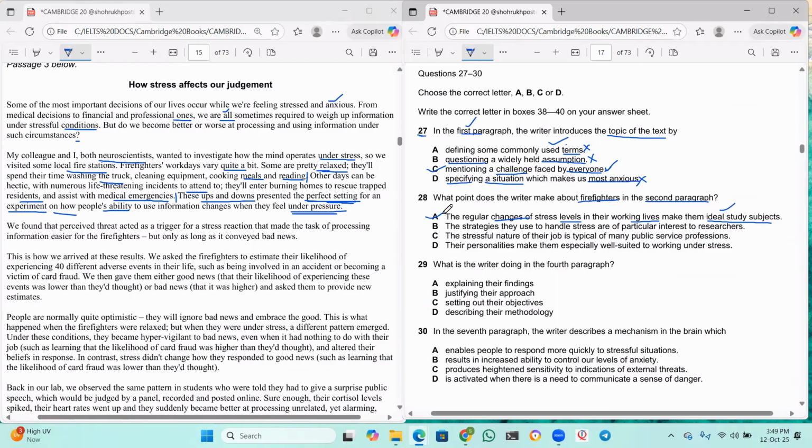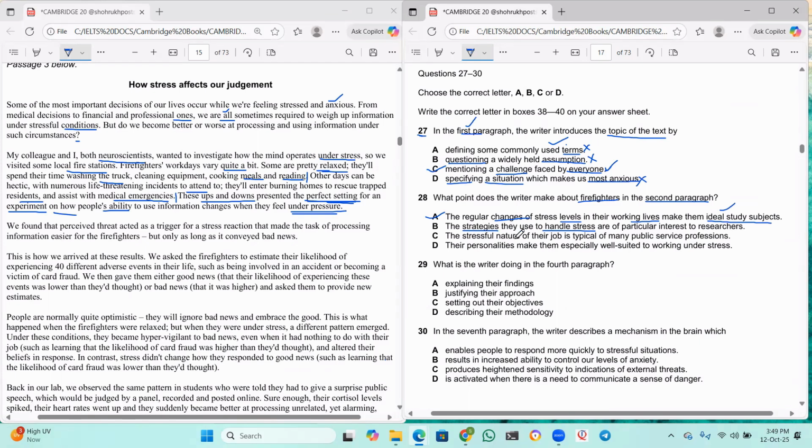I think A is the right answer. I don't have any doubt about it. But still, for you guys, I'll read the other options as well. The strategies they use to handle stress are of particular interest to researchers. Now, did he talk about any strategies in the paragraph? How they handle stress? No, there is nothing mentioned here. No strategies. So B cannot be the answer.